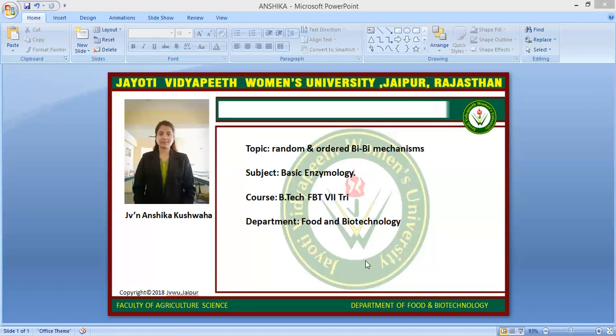So what is a Bi-Bi reaction? A Bi-Bi reaction is catalyzed by a single enzyme in which two substrates and two products are involved. The ping pong mechanism may be involved in such a reaction. So a Bi-Bi reaction is catalyzed by a single enzyme in which two substrates and two products are involved. Compare the mechanisms.